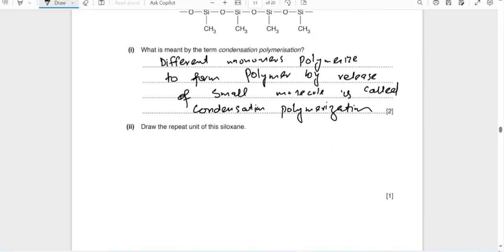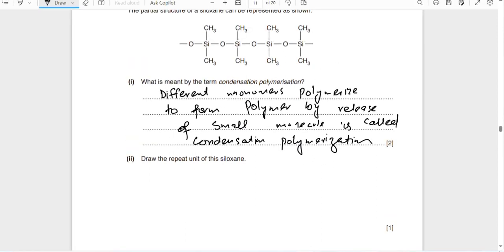Draw the repeat unit of this siloxane. The repeat unit starts from oxygen, silicon, with two methyl groups attached. Then oxygen, silicon, two methyl, then oxygen, silicon.